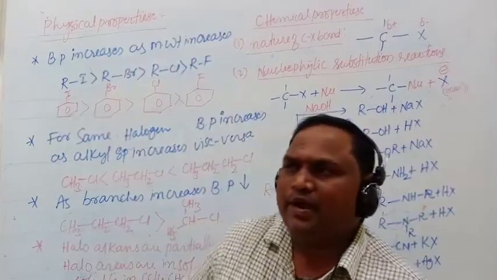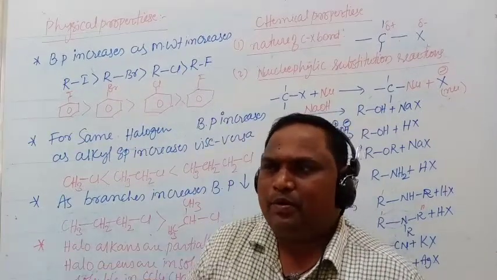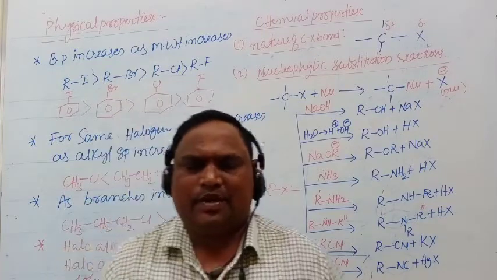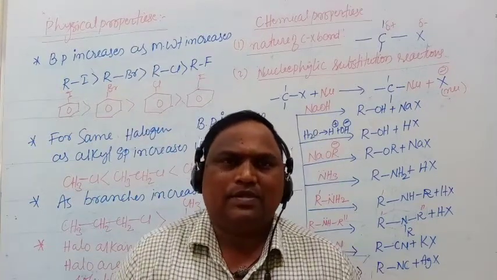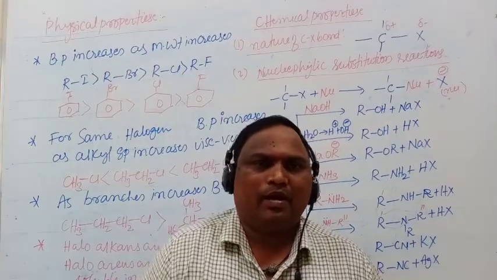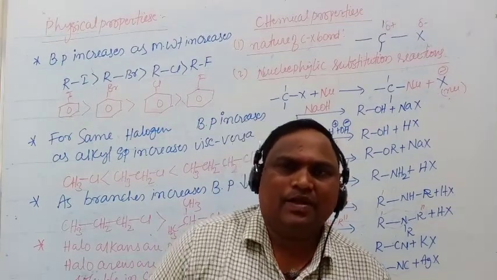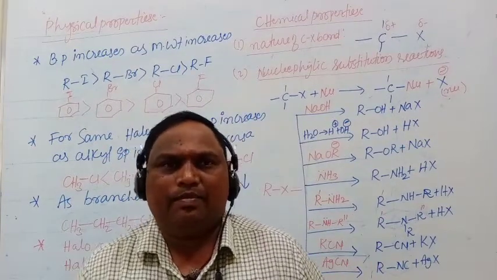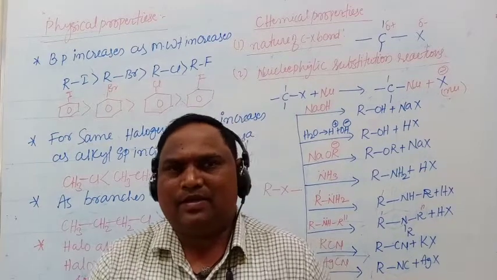Okay. Next point, compared to normal haloalkanes, branches. Branched haloalkanes have a lower boiling point compared to normal haloalkanes because of the decrease in the van der Waals attraction forces between the molecules when the branching increases.